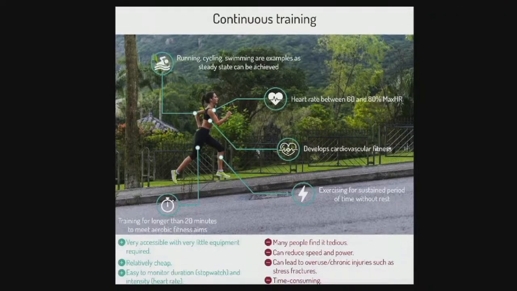Now, continuous training, yes, it's running, cycling, swimming. Yes, it's heart rate between 60 and 80% maximum heart rate. Yes, it's for cardiovascular fitness. Yes, it's a sustained period of time, typically more than 20 minutes. You guys can figure that stuff out.